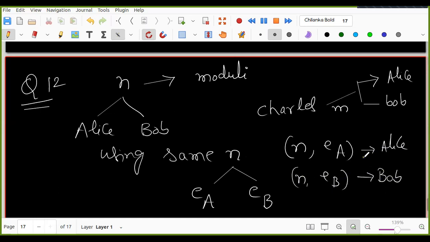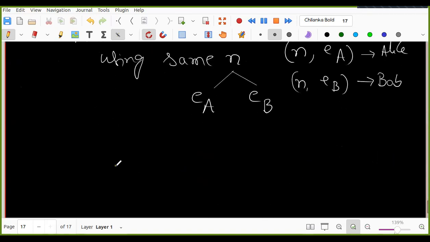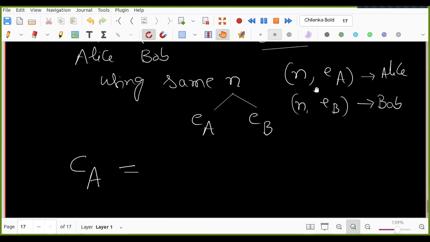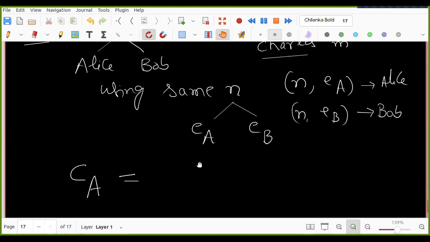Okay. So now Charles is one person who wants to send the same message to both Alice and Bob, right? So what is the ciphertext CA he is sending to Alice? Same message, but now the exponents are different, right?